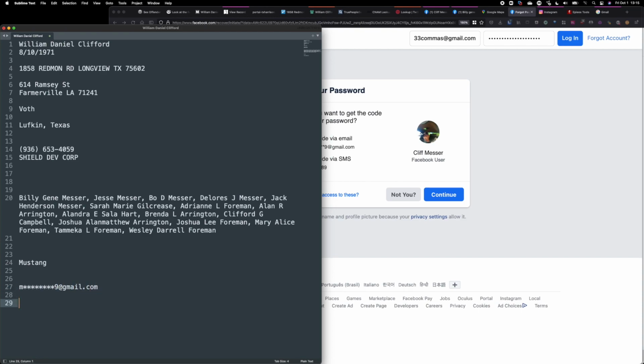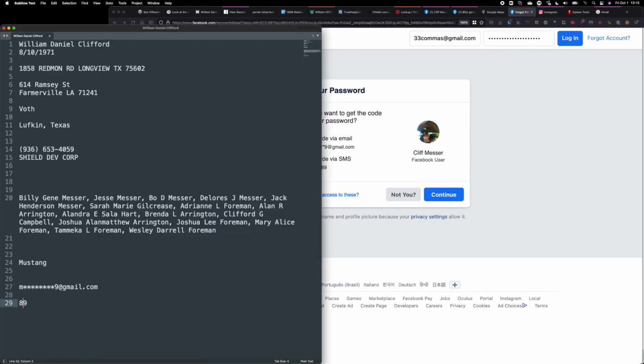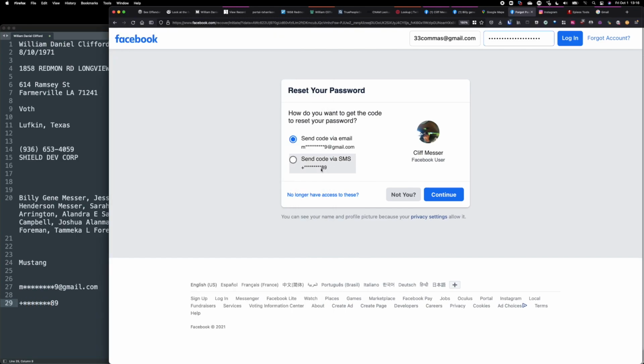One more possible pivot point. Phone number ends in an 89. So that I write down as well. Maybe later on I find a bunch of phone numbers, I can narrow it down to this one specifically. Or I could search in a breach and see if that brings me any hits. That's as far as I need to go. Don't go any further than this.